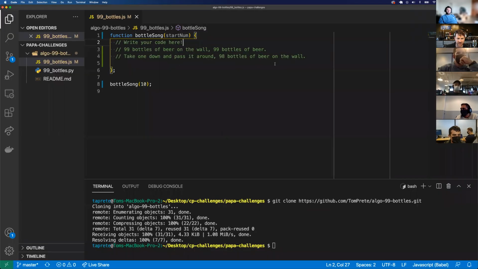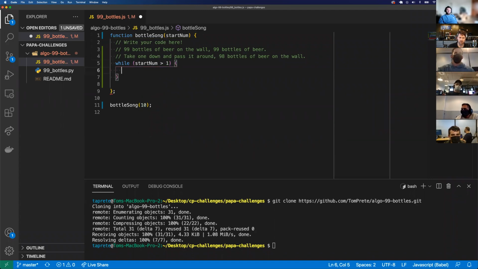So I can say, and we'll make adjustments as needed, while startNum is greater than 1, I'm going to have to console log this.